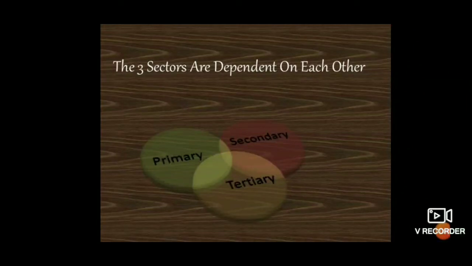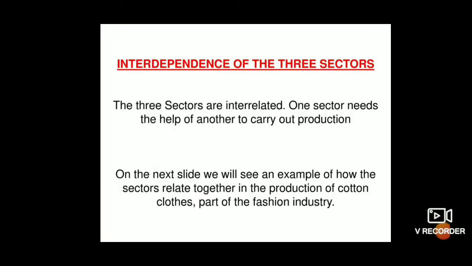Children, now let us see how these three economic activities are interrelated to one another. These three economic activities, primary, secondary and tertiary, are grouped into three different categories and are highly interdependent. How are these primary, secondary and tertiary sectors interdependent? These three sectors are interrelated. One sector needs the help of another to carry out production.